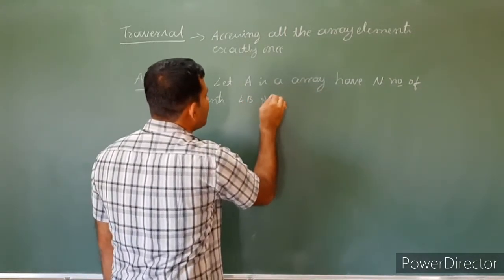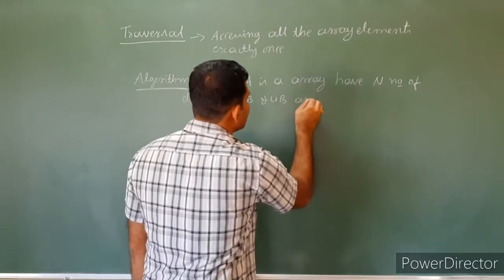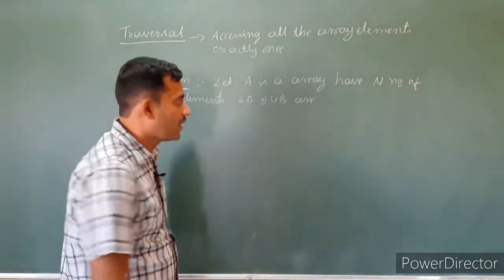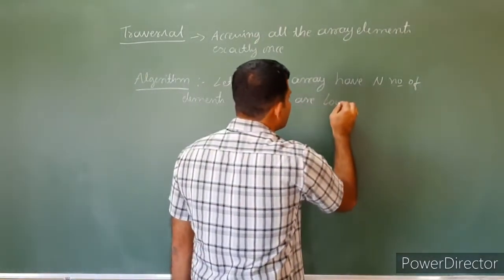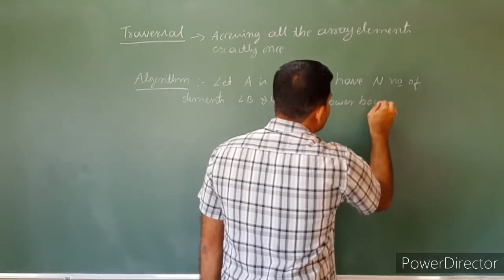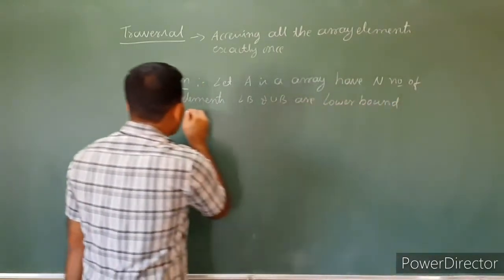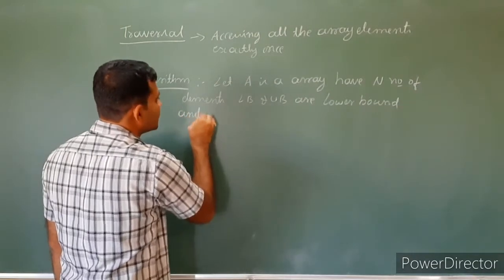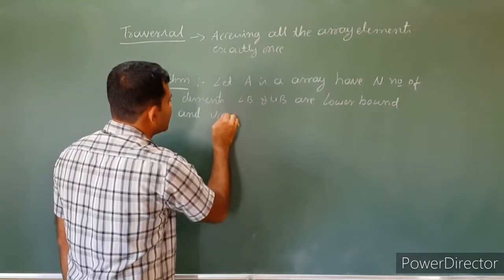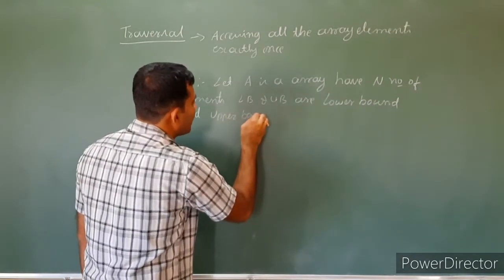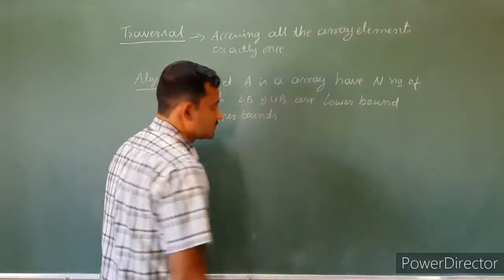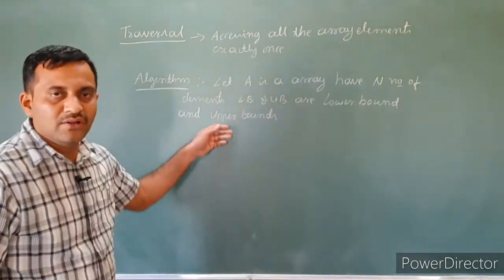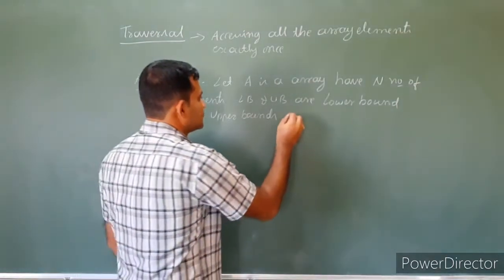LB and UB are the lower bound and upper bound. Then the following is the algorithm.